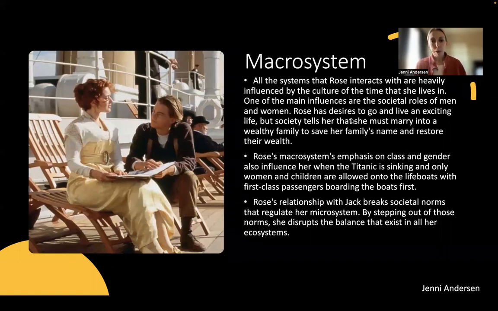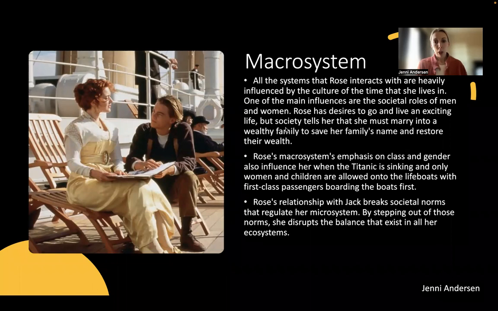Rose's macrosystem, their emphasis on class and gender, also influences her when the Titanic is sinking, and only women and children are allowed onto the lifeboats with first-class passengers boarding the boats first.